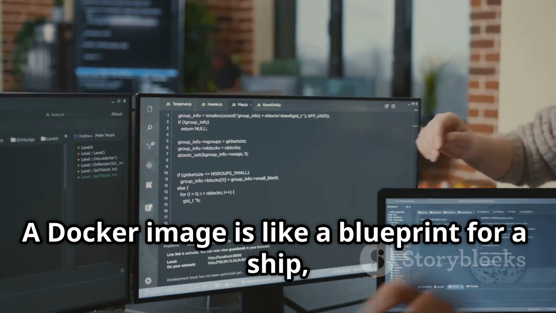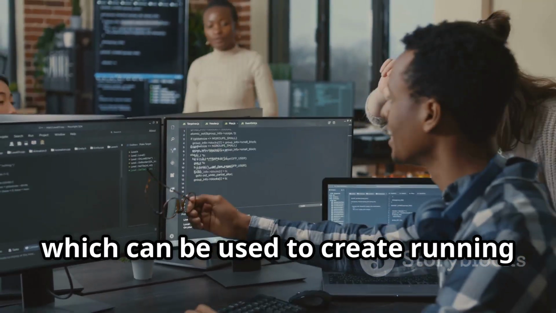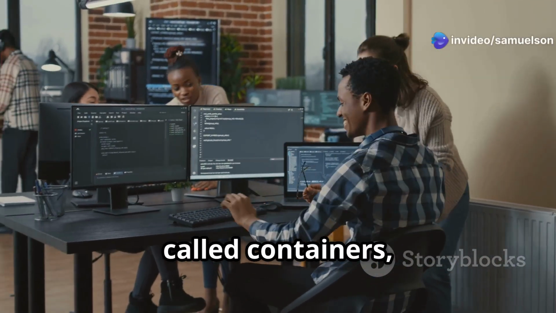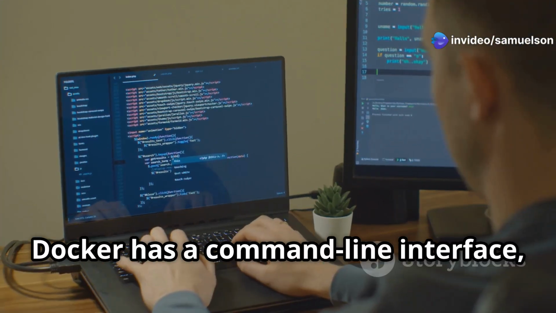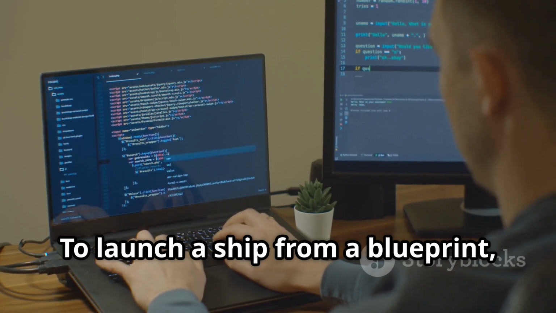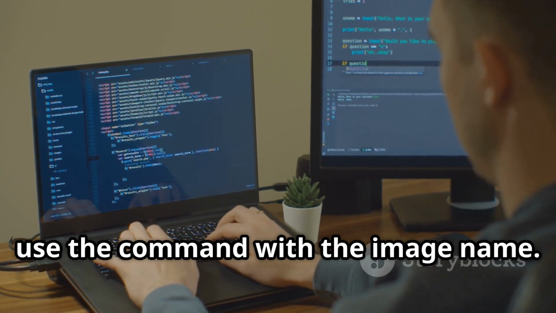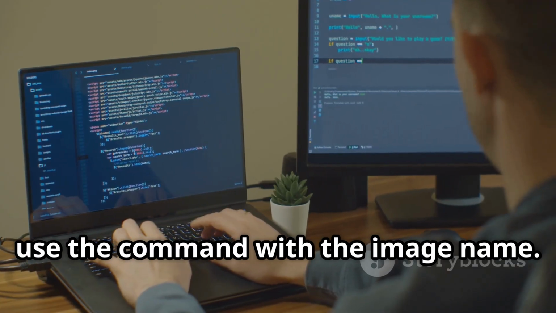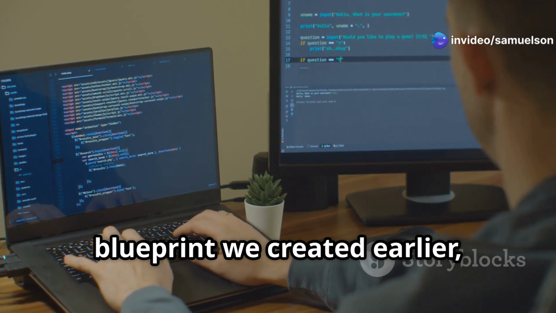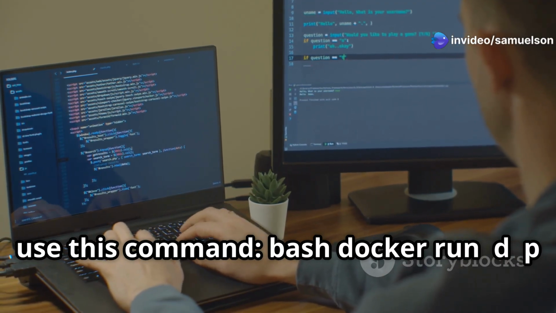A Docker image is like a blueprint for a ship, which can be used to create running instances of your application, called containers or ships. Docker has a command line interface, or CLI, to manage your fleet of ships. To launch a ship from a blueprint, use the docker run command with the image name.